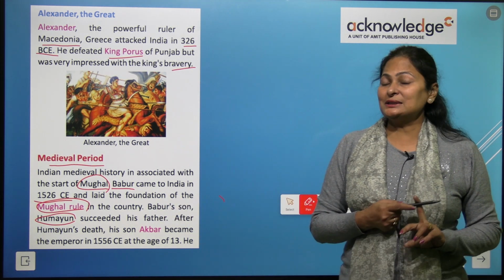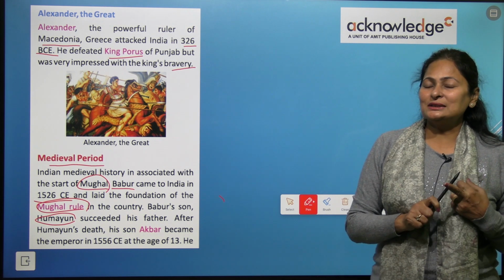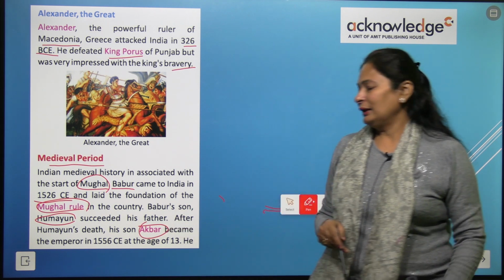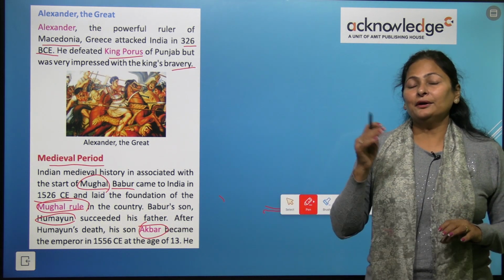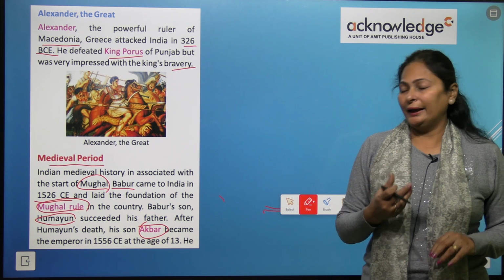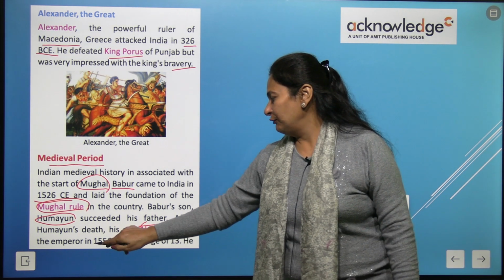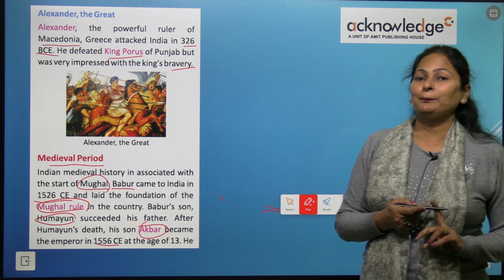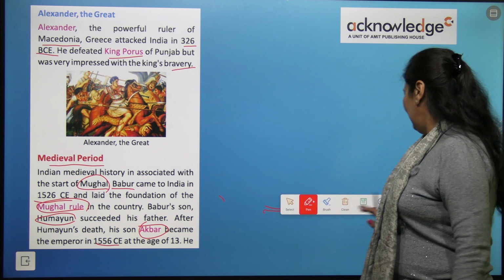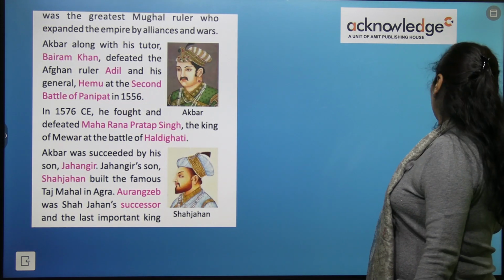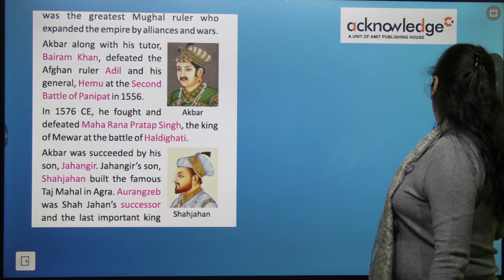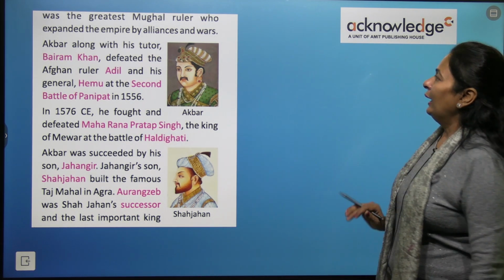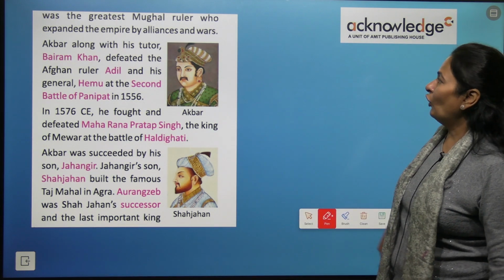After Humayun's death, Humayun's son Akbar became the emperor of this Mughal dynasty. In 1556, at the age of 13 years, he became the emperor. Akbar was the greatest Mughal ruler who expanded the empire by alliances and wars.